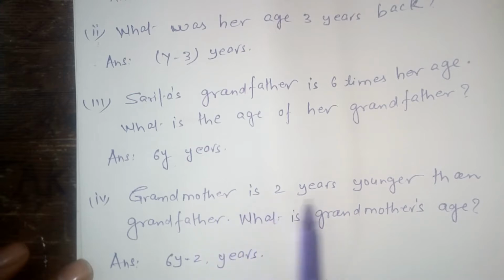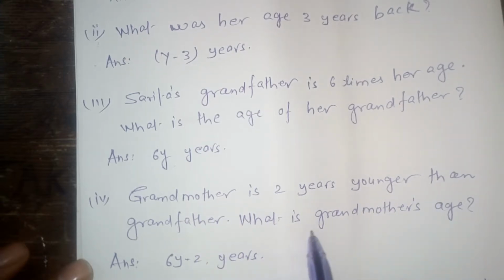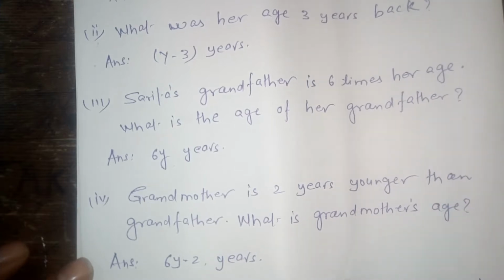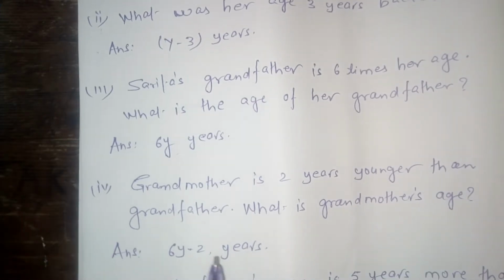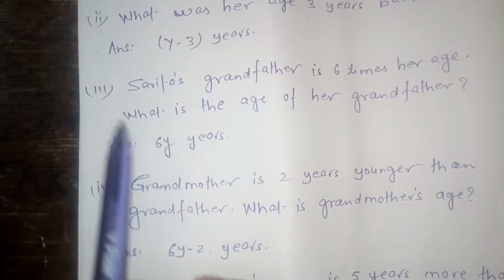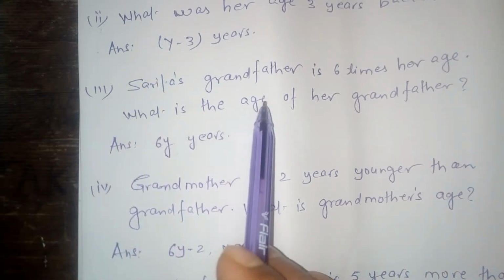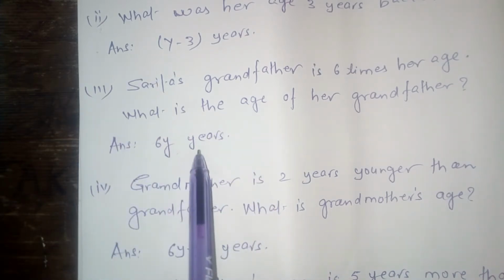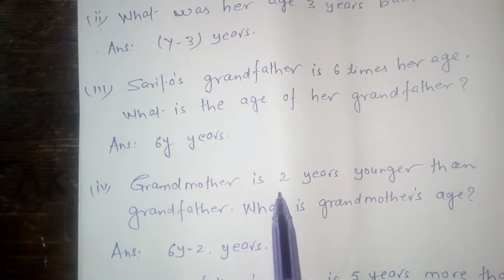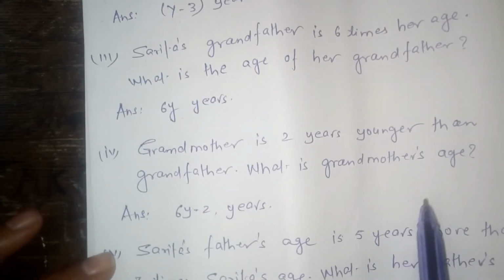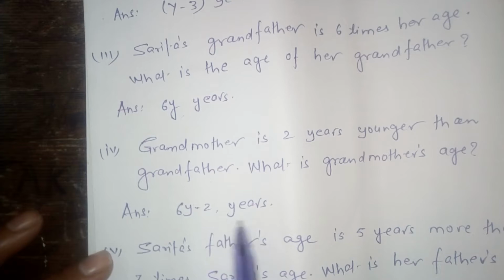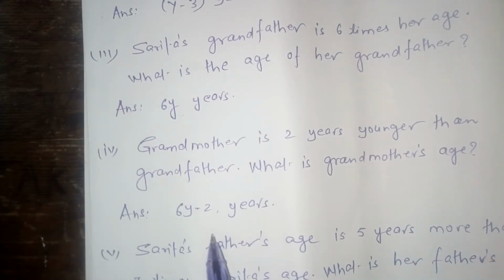Your next question is, grandmother is 2 years younger than grandfather. What is the grandmother's age? As you know very well, in this question, grandmother is 2 years younger than grandfather. According to the third statement, the grandfather's age is 6y years and grandmother is 2 years younger than grandfather. So grandmother's age will be 6y minus 2 years. Okay.